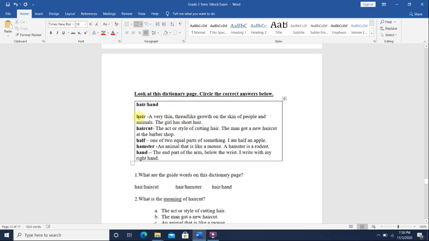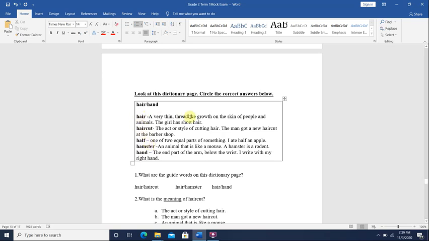After the word, you'll find a sentence. This is the meaning or the definition of the word. What about the sentence that comes after it? This is called the sample sentence. The sample sentence shows you how to use this word. Again, guide words, first word, last word. The words listed below in bold or dark black are the entry words. The entry words are the words that have the meaning or the definition.